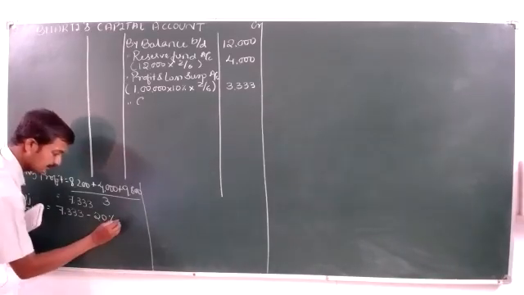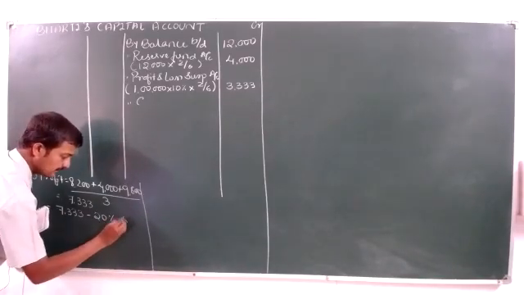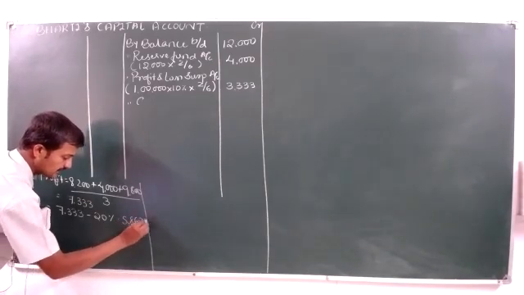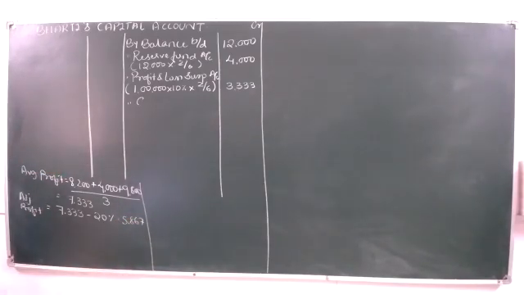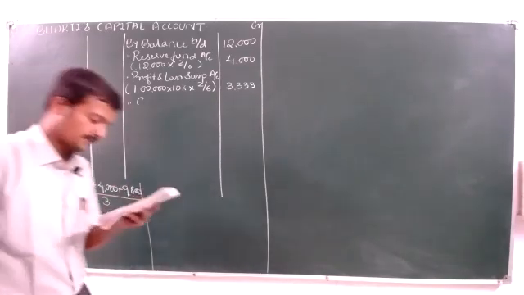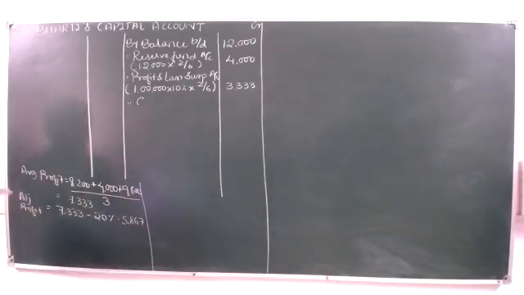$5,867. Out of this 5,867, first, who is that person? Aarti.